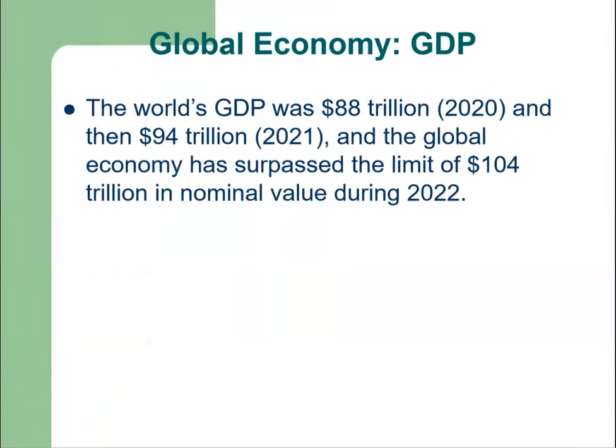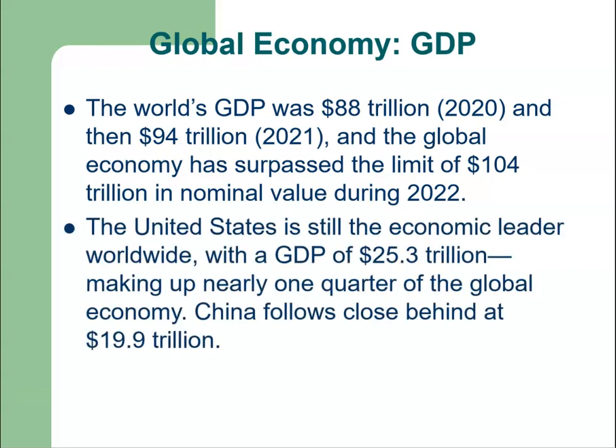Now the world GDP was $88 trillion in 2020, which rose to $94 trillion in 2021, and the global economy surpassed the limit of $104 trillion in nominal value during 2022.